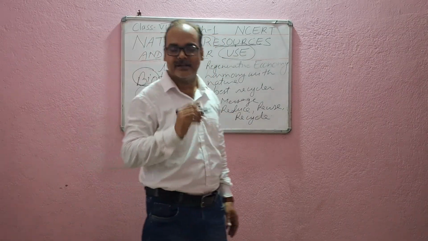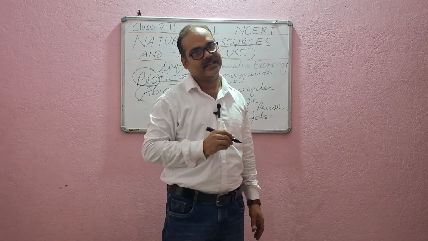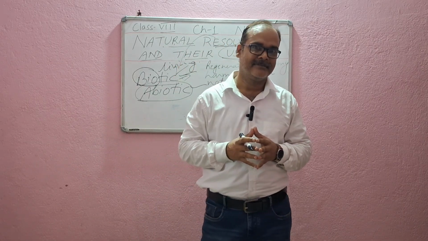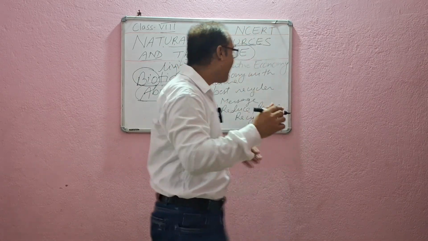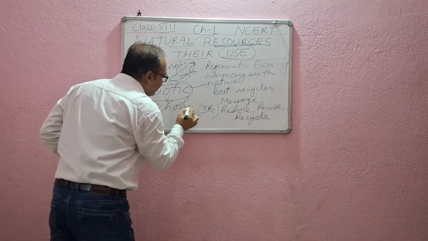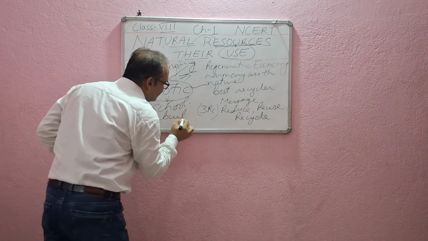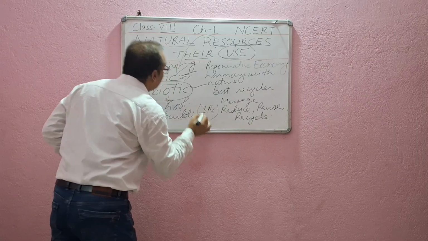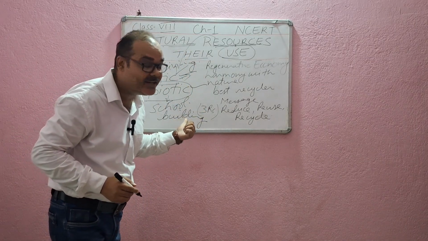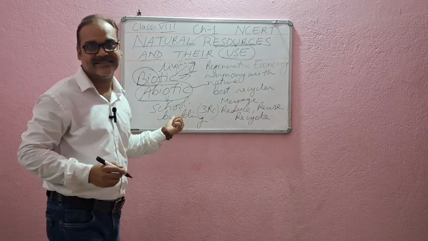But when we talk about this, there is a mistake here. You know what mistake I made? Anyone who can guess? I talked about school building, right? But what I'm talking about is natural resources. Is a school building made by nature? No, it is a man-made resource.